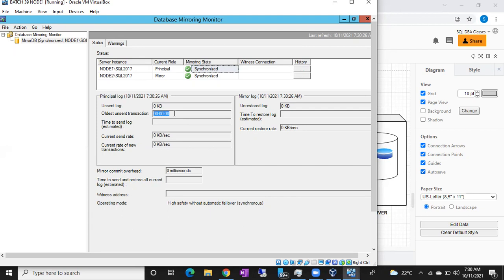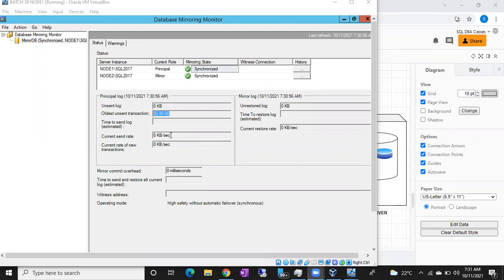Check whether there are any network issues or bandwidth issues with the network. Check whether your mirror server is available or not. Keep monitoring whether the oldest transaction time is decreasing or not, from 7 hours to 6 hours, 6 hours to 5 hours. You have to check it. Why? Because if a lot of transactions are there, synchronization won't happen immediately in 1 second or 2 seconds. It may take 2 hours, 3 hours, 4 hours. So if you see some time here, don't worry, don't bother. Just wait and watch. Keep monitoring whether your time is decreasing or not. It will be in synchronizing state, and it will synchronize automatically.